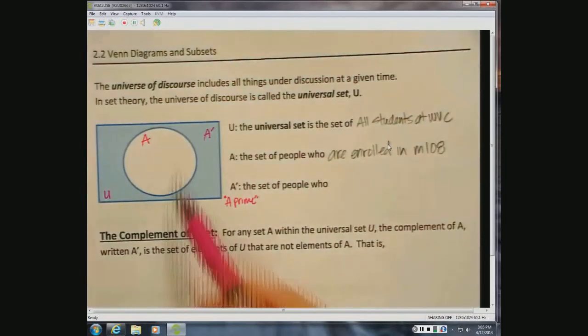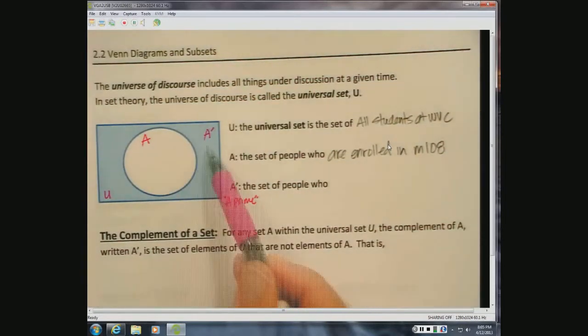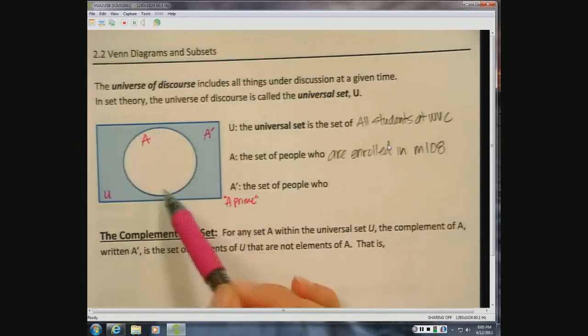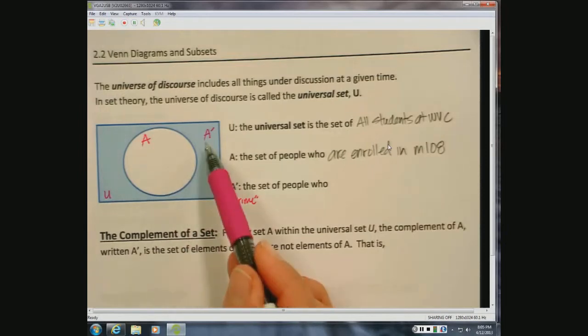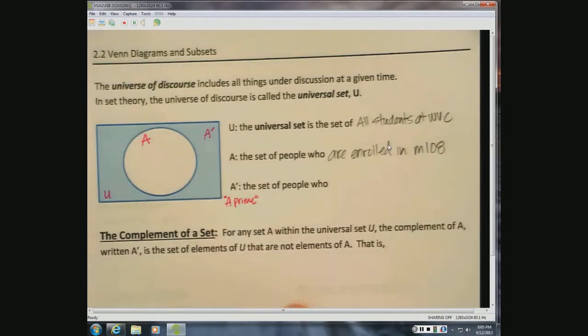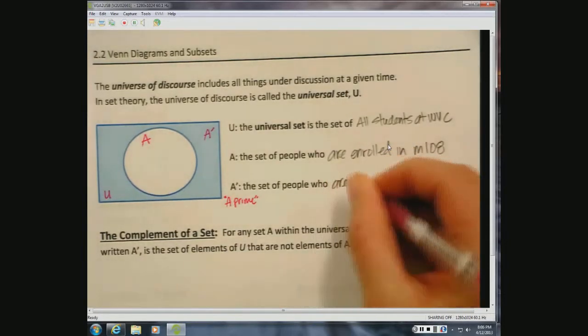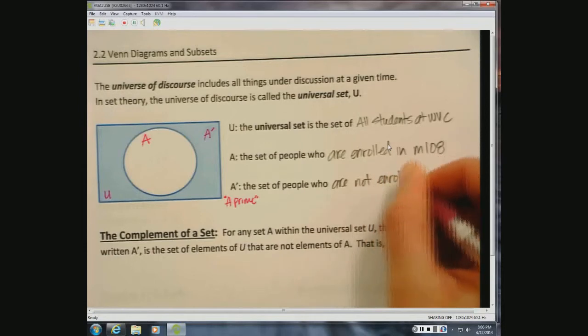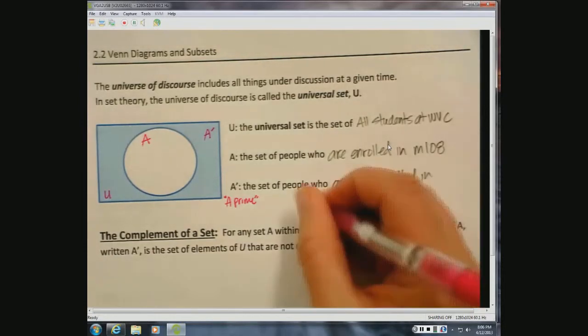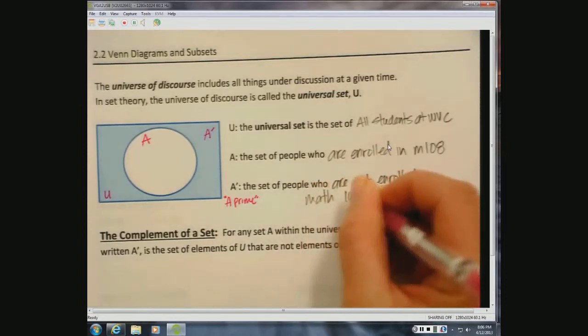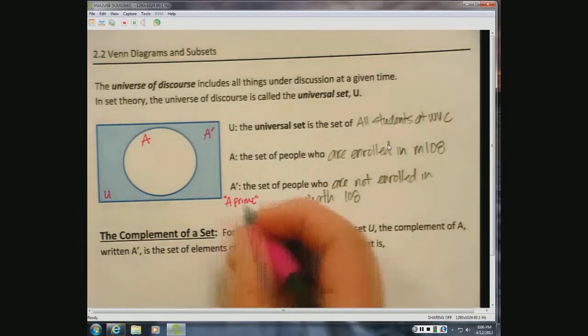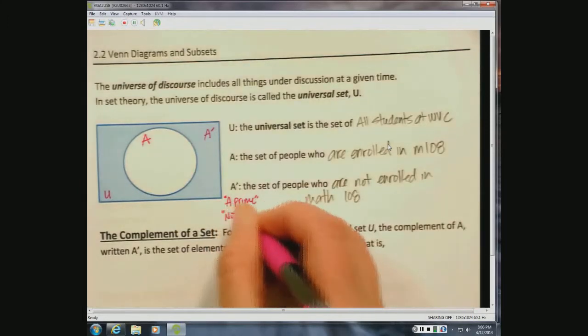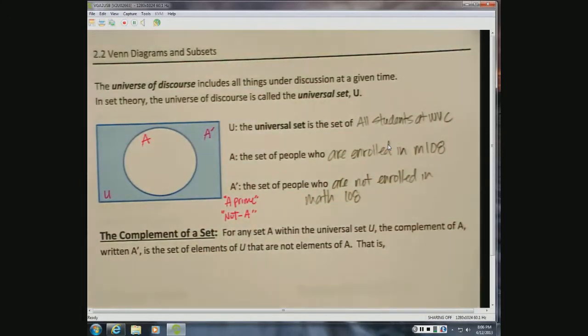Now there's no way to be in 108 and not in 108. So we take all the students at WVC, we break them into two categories. We say set A are Math 108 students. Set A prime are not Math 108 students. And A prime, you can think of that as not A. So anybody who is not A is outside the circle.